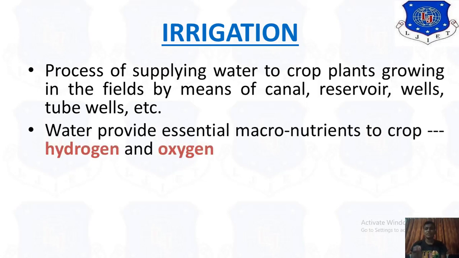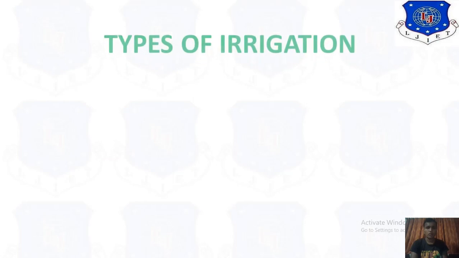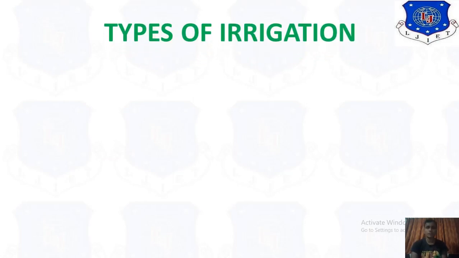Water provides essential nutrients to the crop, that is hydrogen and oxygen. We already know that the chemical formula for water is H2O, so it can provide nutrients like hydrogen and oxygen. Now we have to study the different kinds of irrigation systems. So, types of irrigation system.